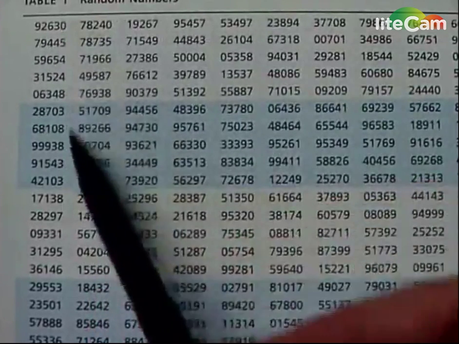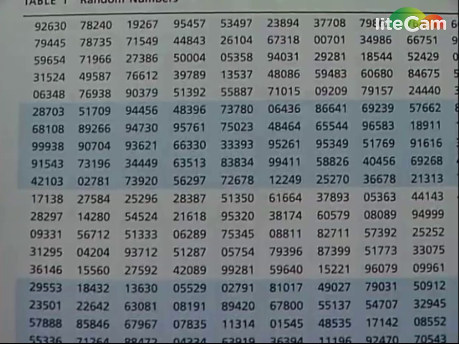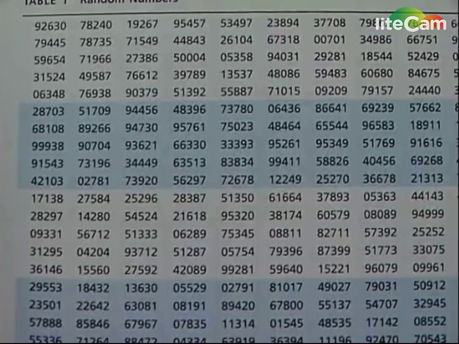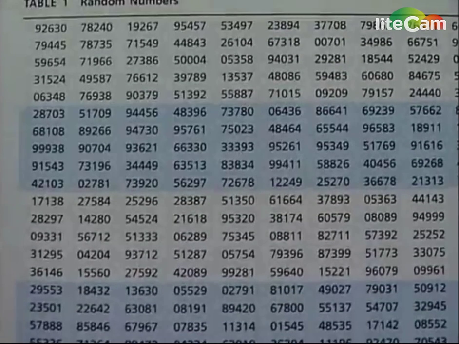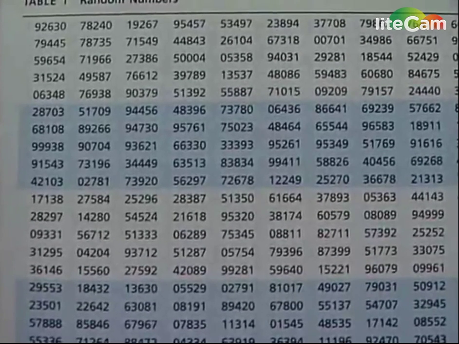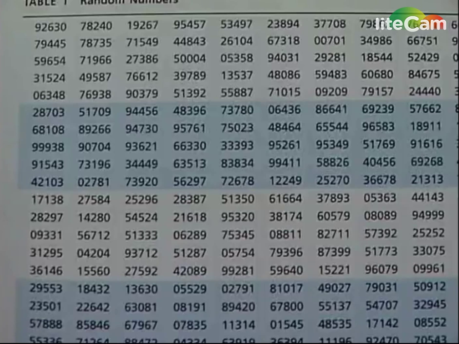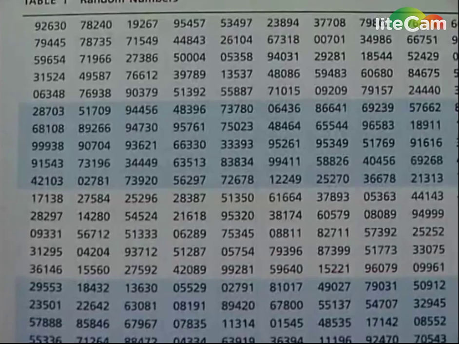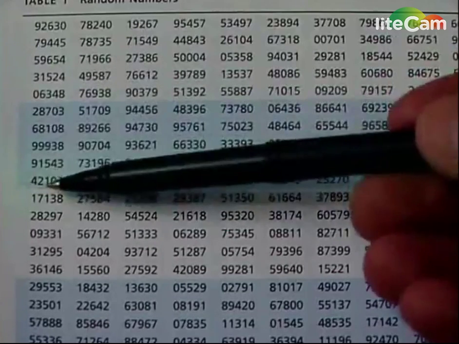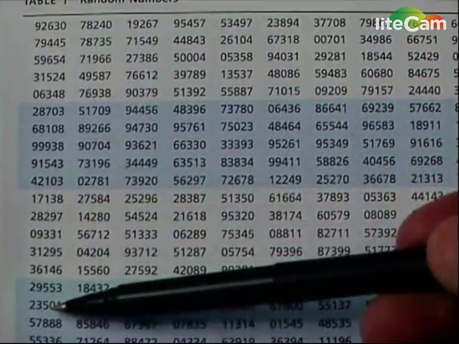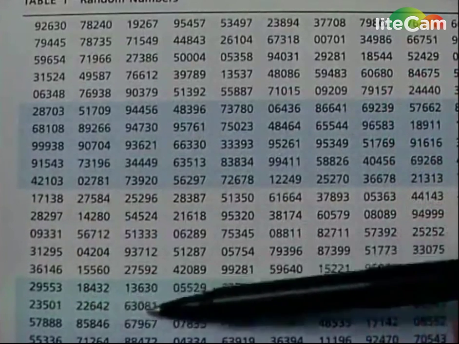Now, if we were going to select random numbers, we would start at some place in this random number table. And let's just say that randomly we may blindfold ourselves and point at the table, and let's say that we select the 17th row, 4th block. The 17th row, well, we would count from the top. 5, 10, 15, 16, here's the 17th row. Then we go over to the 4th block. 1, 2, 3, 4. 4th block.